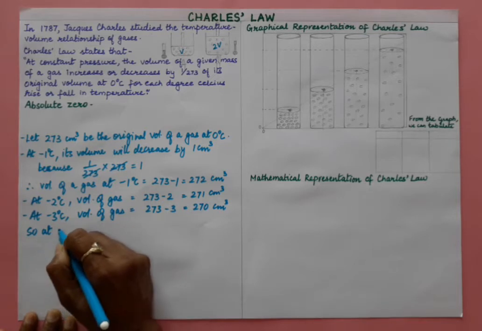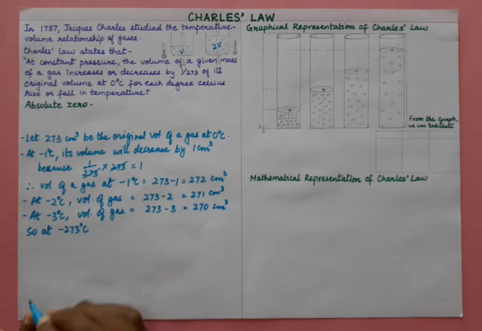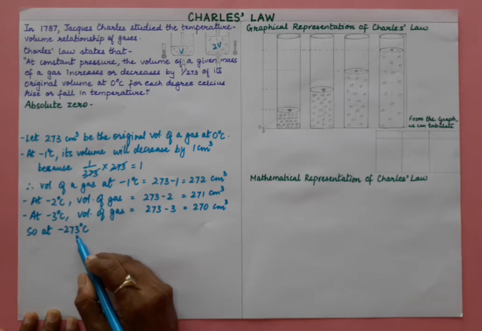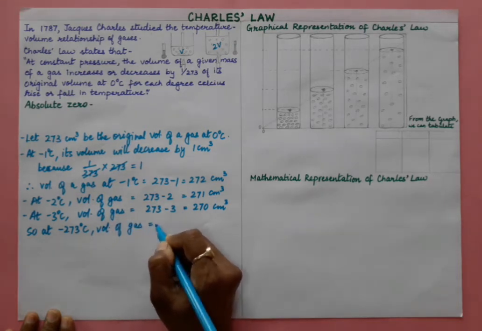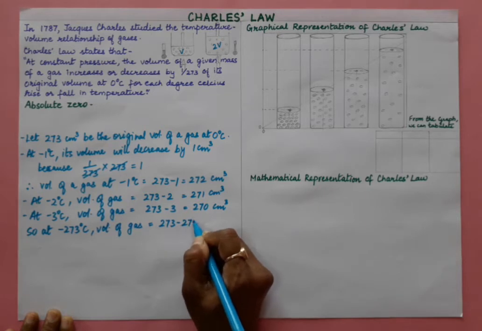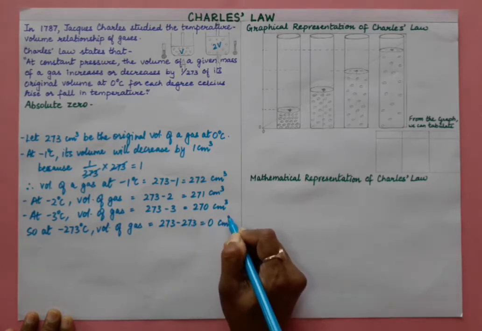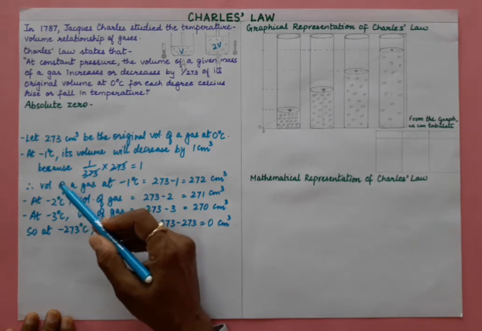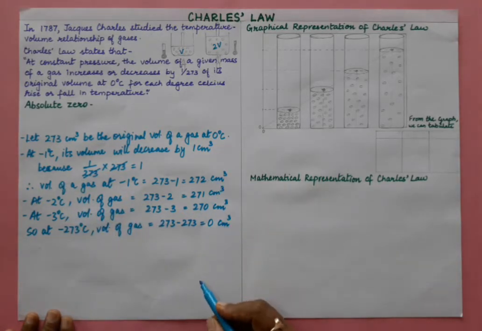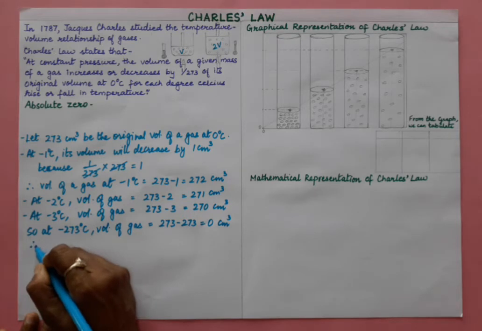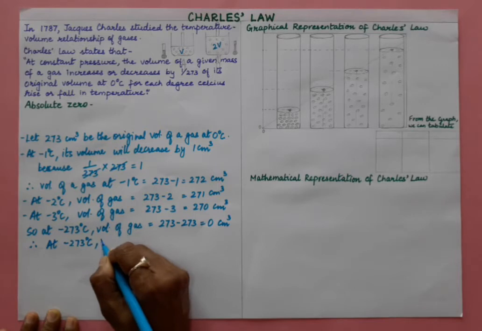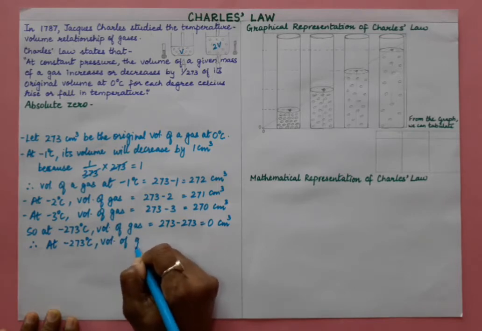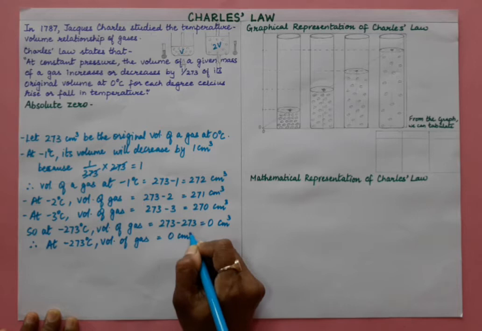So at minus 273 degrees Celsius what will happen? If we go on decreasing the temperature, and the temperature is minus 273 degrees Celsius, what will be the volume? So volume of gas will be 273 minus 273, so is equals to 0 centimeter cube. So here the law says that if you go on decreasing the temperature, volume decreases. Therefore we can say, at minus 273 degrees Celsius volume of gas is equals to 0 centimeter cube, right?